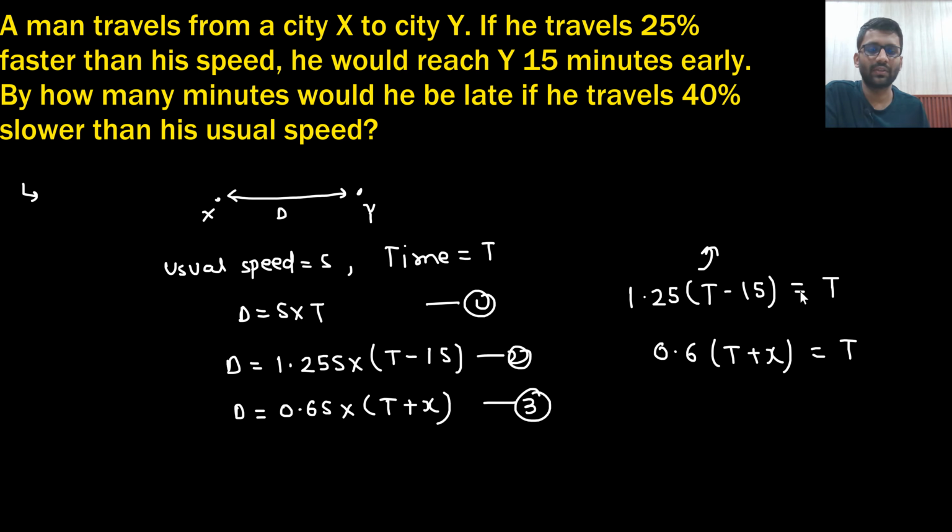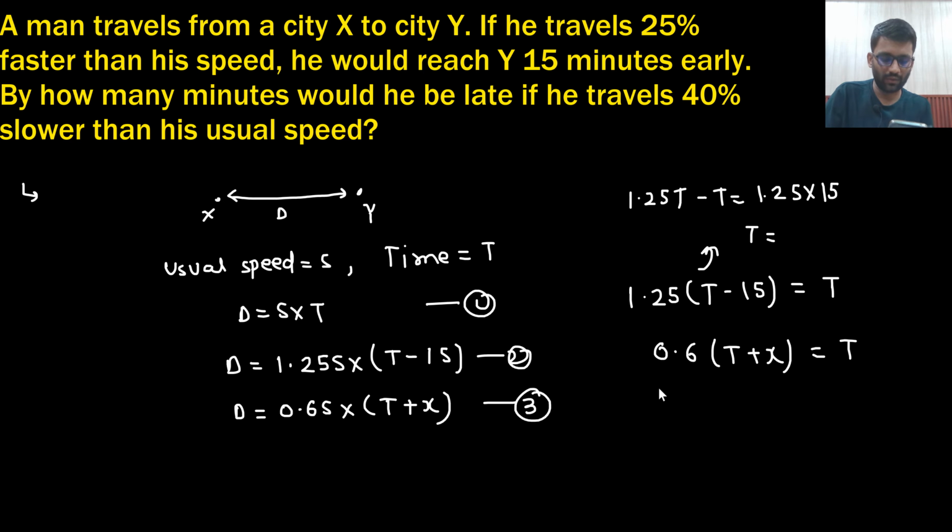So first let's solve this equation. 1.25 t minus t is equal to 1.25 into 15. So the t value we can get from here. Calculator. So t will be 1.25 into 15 divided by 0.25. That would be 75 minutes.